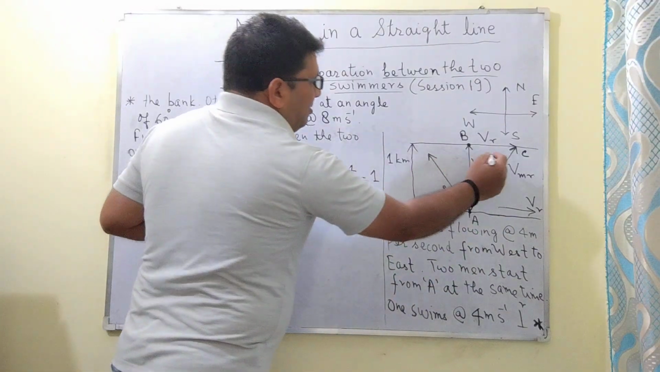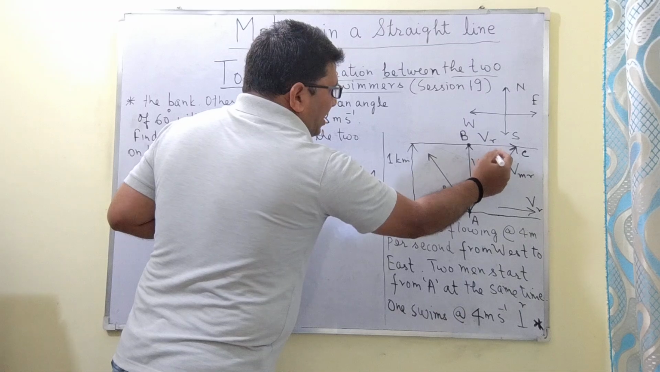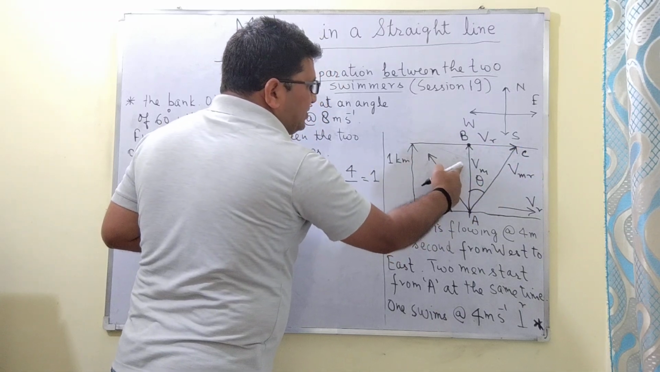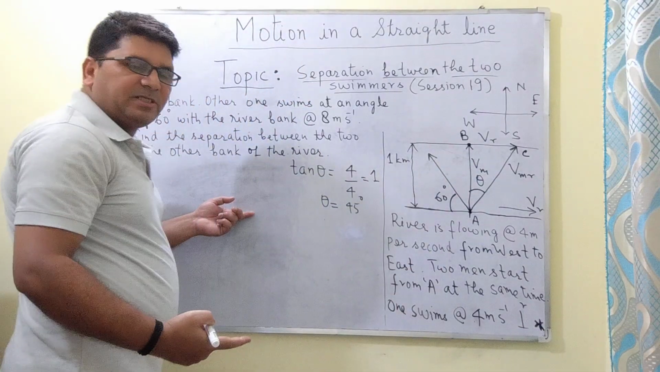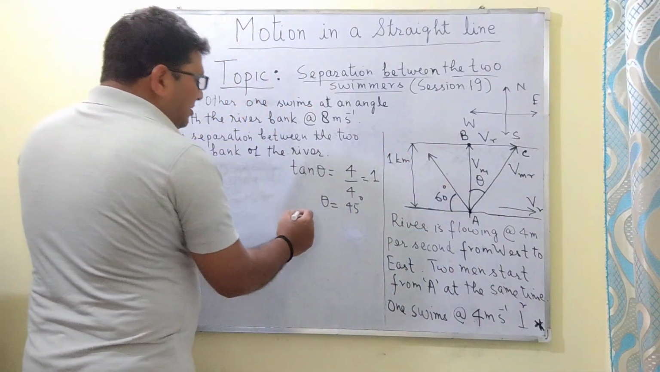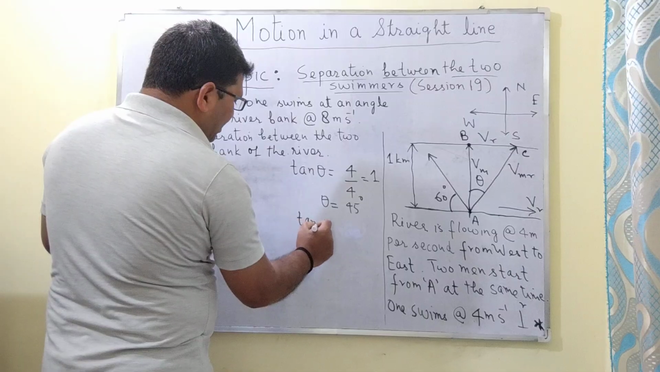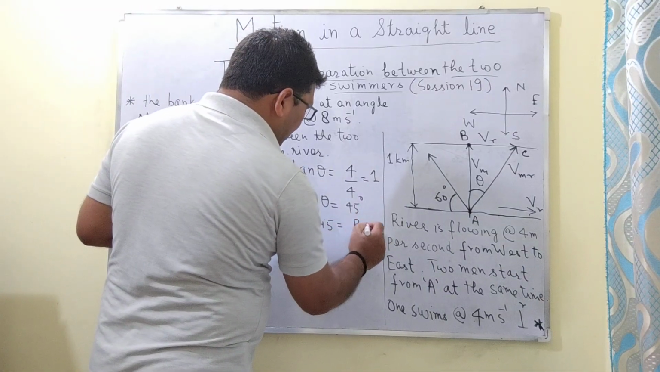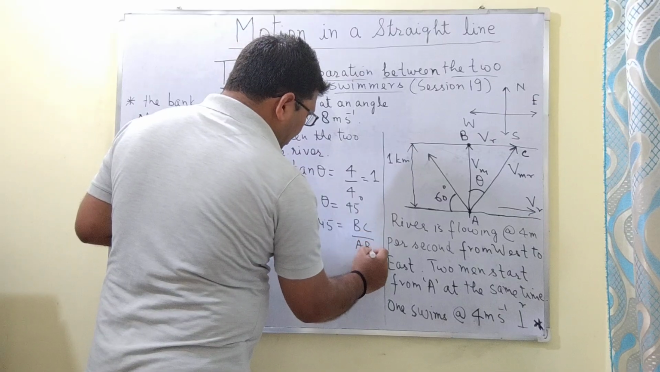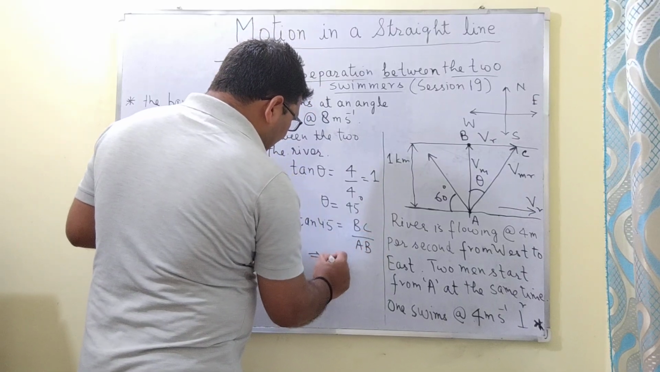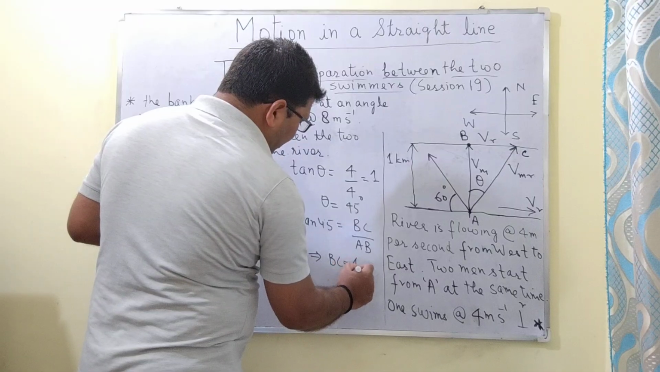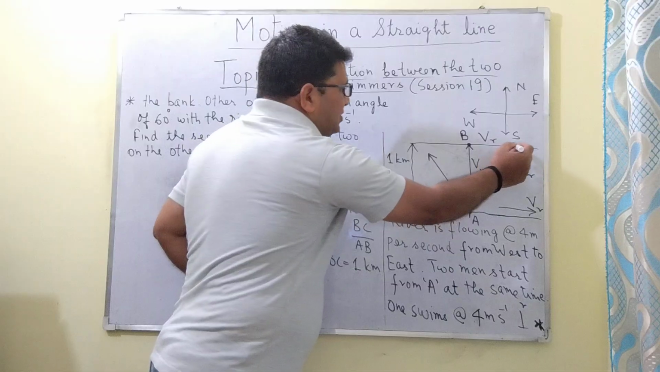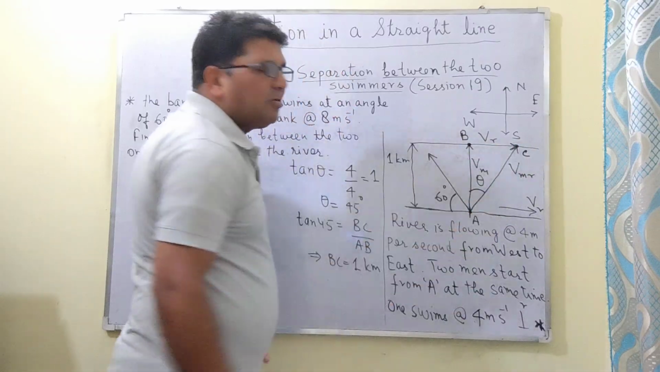So we have to simply now find the distance BC. Now here, if theta is equal to 45 degree, AB is equal to 1 kilometer. So from this vector triangle, tan 45 will also be equal to BC upon AB. It means that BC will be equal to 1 kilometer. So this man will reach this point C, which will be at a distance of 1 kilometer from B.